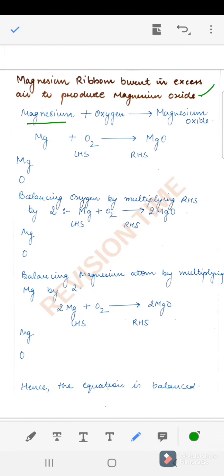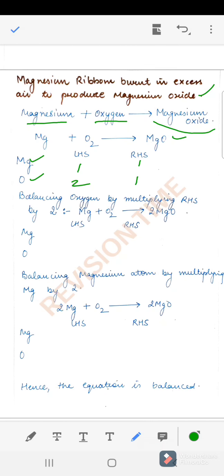So magnesium burnt in air, that means in the presence of oxygen, producing magnesium oxide. This is the skeletal equation. So now what are the elements we have? We have magnesium and oxygen. So on the left hand side, how many magnesiums we have? We have one magnesium. And how many oxygen atoms we have? Two. And on the right hand side, we have one magnesium and one oxygen.